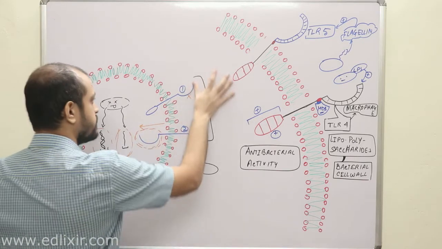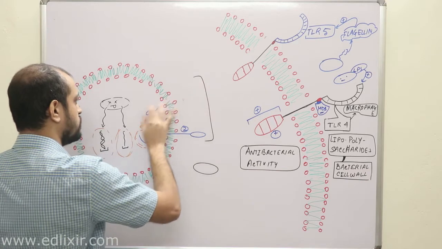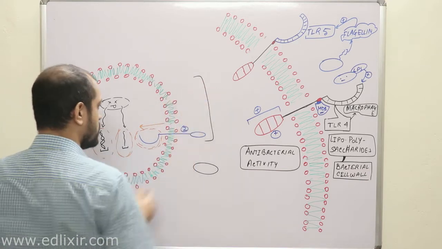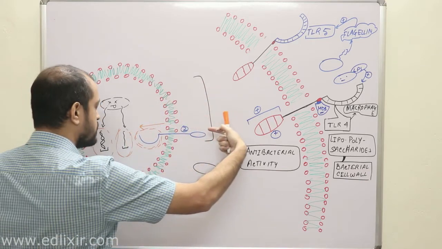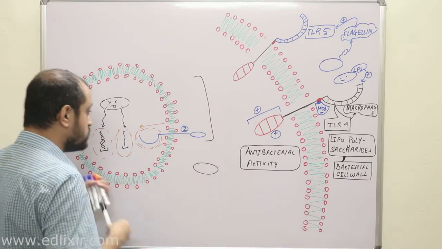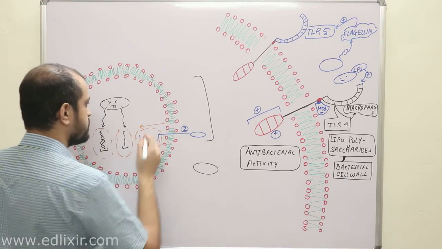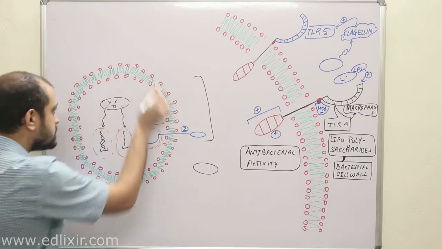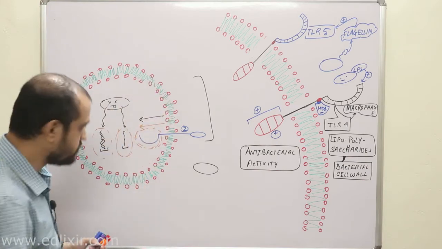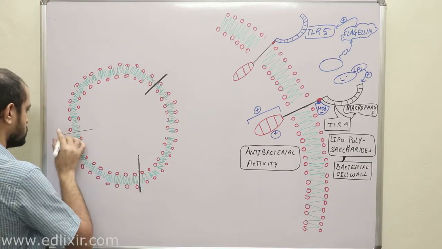Therefore, this representation is wrong. Clear? So now you know the leucine rich repeats of these TLRs are present inside the endosomal membrane. Clear? Okay? Now listen.